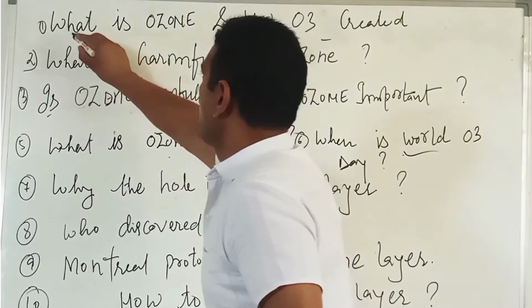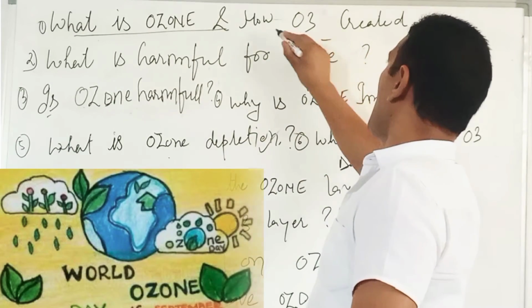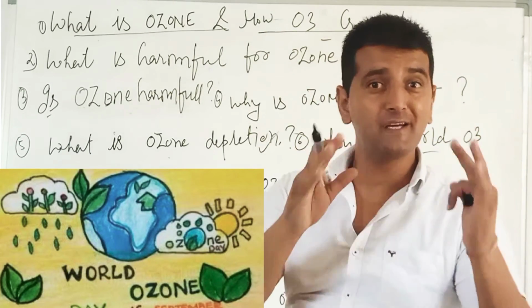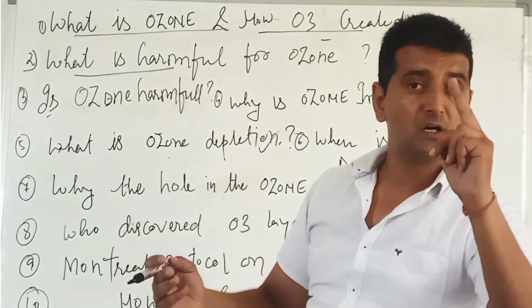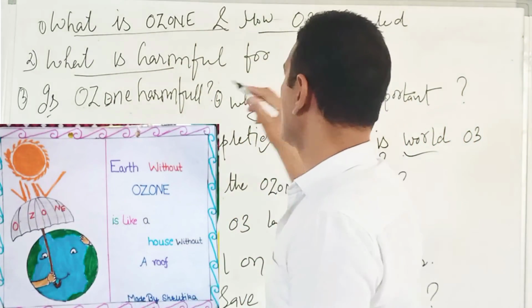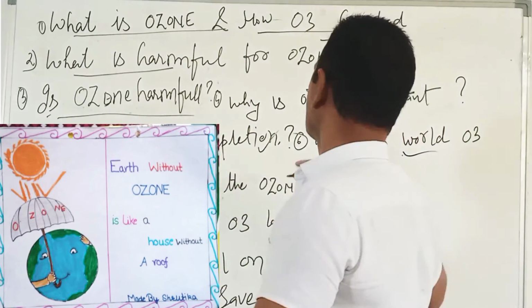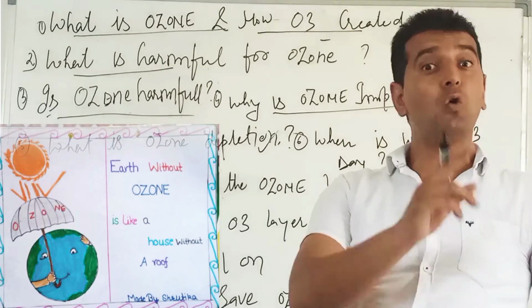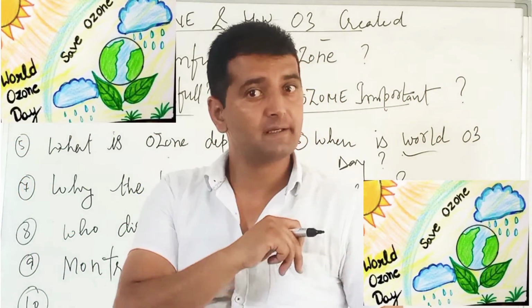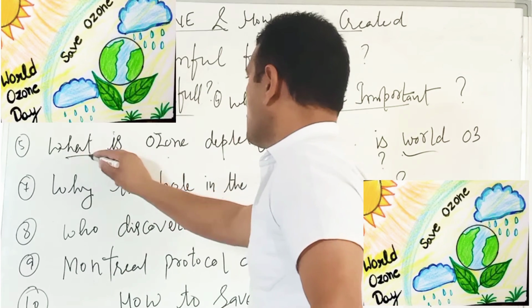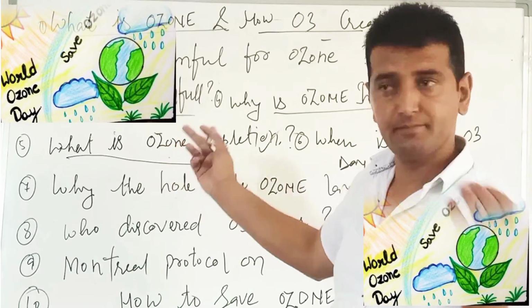See, what is ozone? Ozone क्या है? How is ozone created? What is harmful for ozone? Is ozone harmful for a human being? Why is ozone important? Ozone important क्यों है हमारे लिए? What is ozone depletion? Ozone depletion क्या होता है?